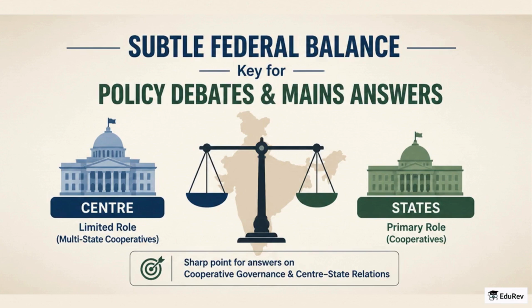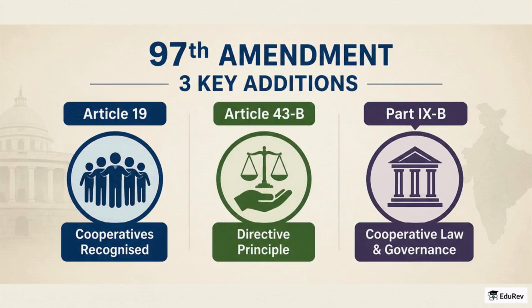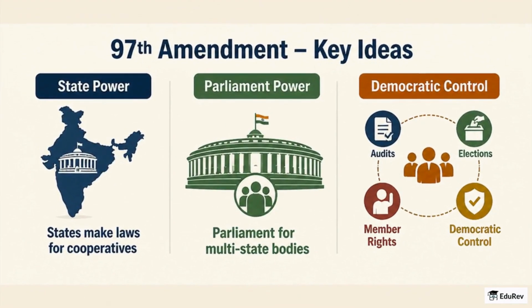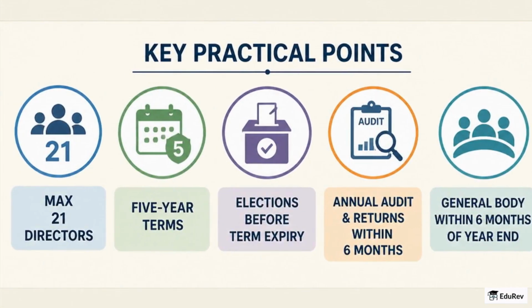To summarize simply, the 97th Amendment recognized cooperatives in Article 19, created Article 43B as a directive principle, and added Part 9B for cooperative law and governance. It preserved state legislative power over cooperatives, gave Parliament authority for multi-state bodies, and stressed democratic control, audits, elections, and member rights. Remember the practical points: max 21 directors, 5-year terms, elections before term expiry, annual audit and returns within 6 months, and general body within 6 months of year end.